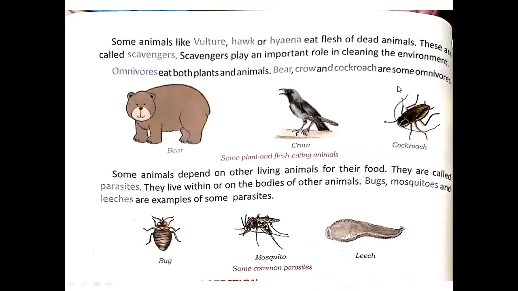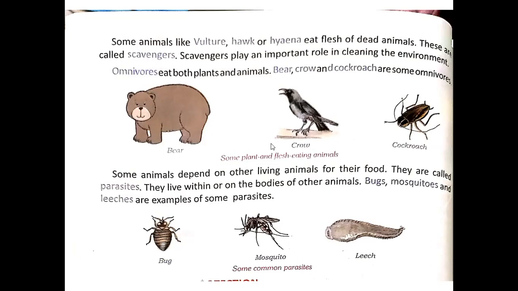Now let us differentiate between omnivores and scavengers. Scavengers are flesh-eating animals that feed on the flesh of dead animals. That is why they are important in cleaning the environment. And omnivores are those animals that eat plants as well as the flesh of other animals. Examples of scavengers are vulture, hyena, and examples of omnivores are crow and bear.